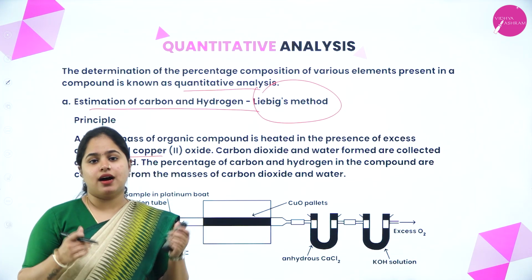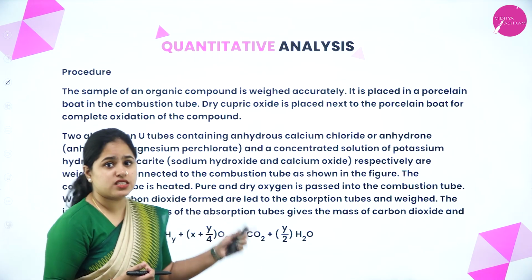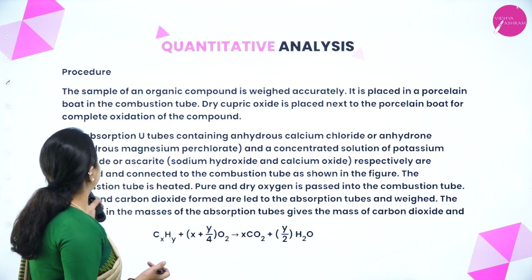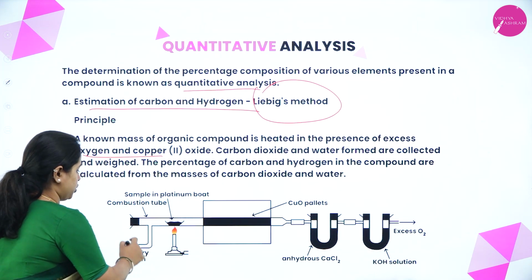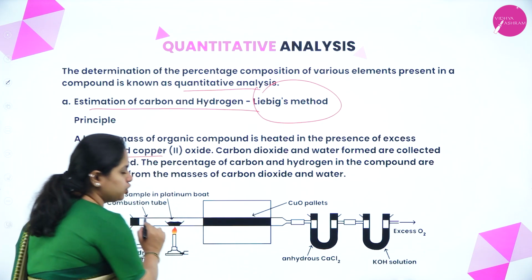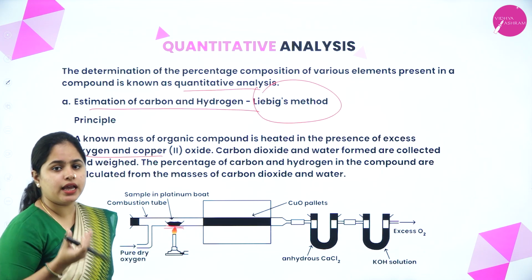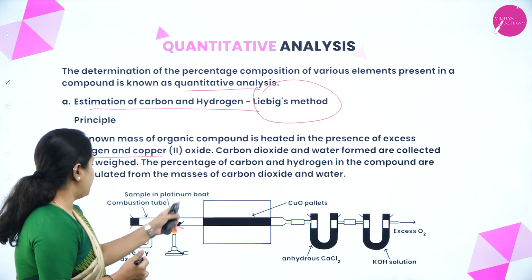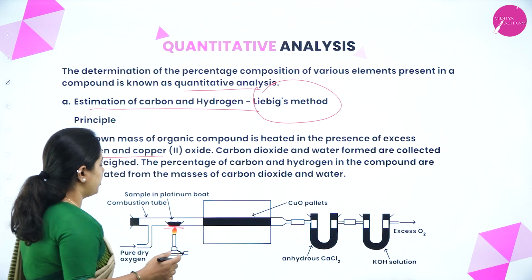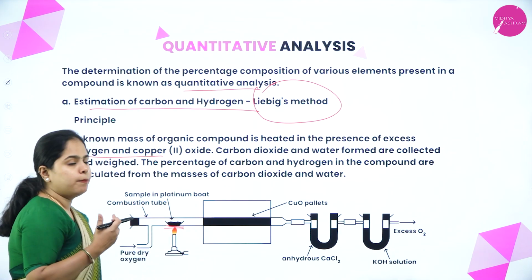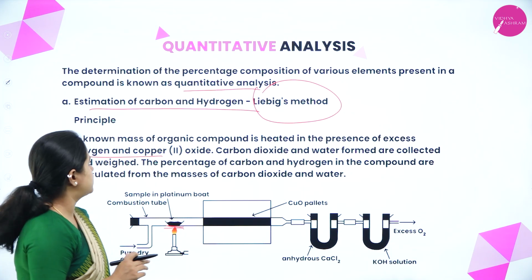Right. So now let's understand the procedure in detail. The sample of an organic compound is weighed accurately and placed in a porcelain boat in the combustion tube. As you can see in the apparatus shown here, there is a combustion tube, and in this position the organic compound is kept in a platinum boat. Why is platinum used? Because it doesn't react with oxygen, right? So in a small platinum boat, we keep the organic compound inside the combustion tube. This is the first step, right?